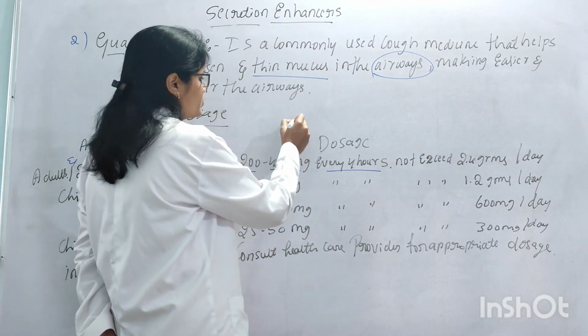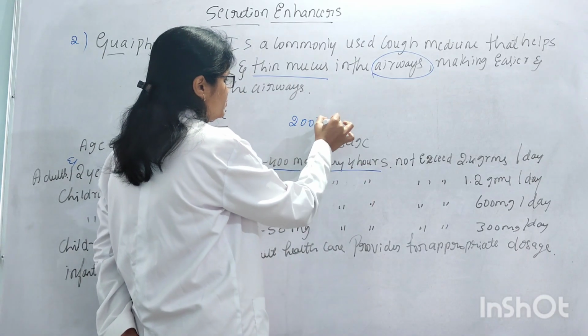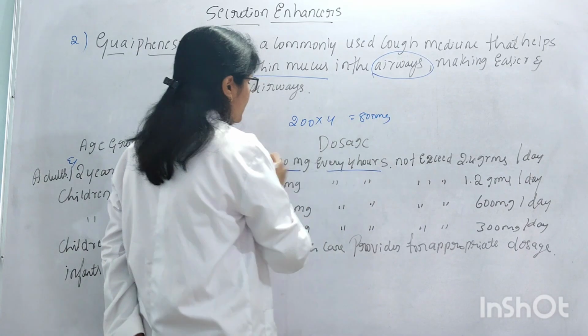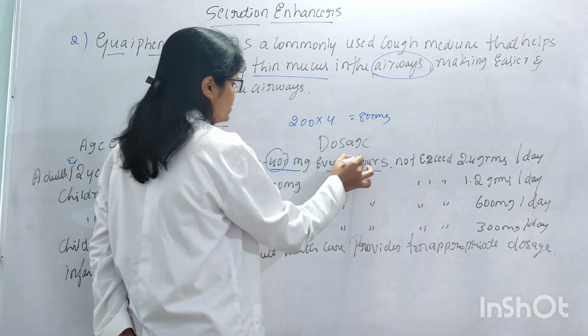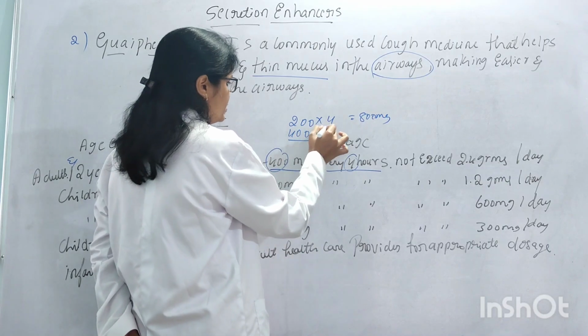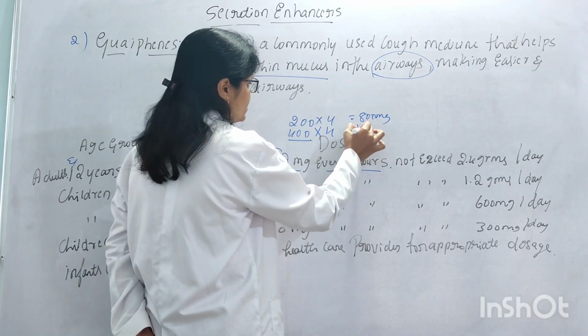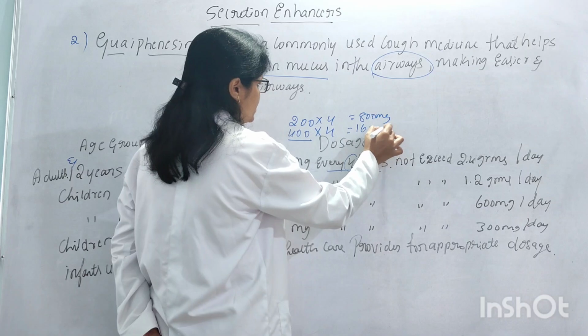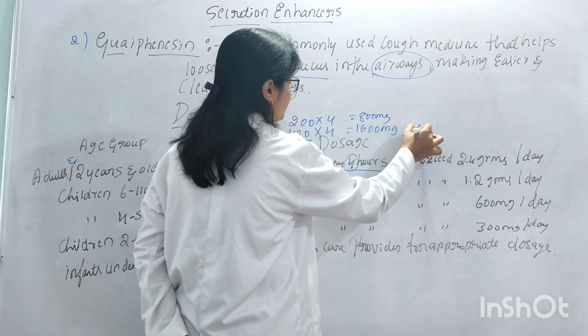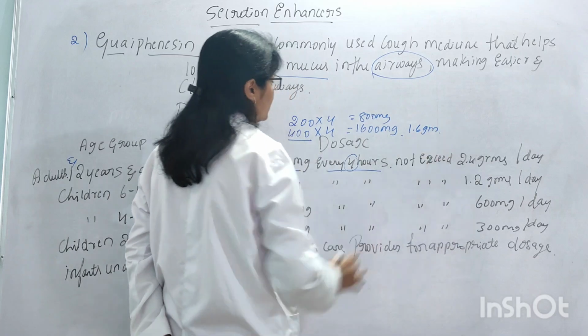Means 200 into 4 is 800 mg, and 400 into 4 is 1600 mg, that is 1.6 grams.